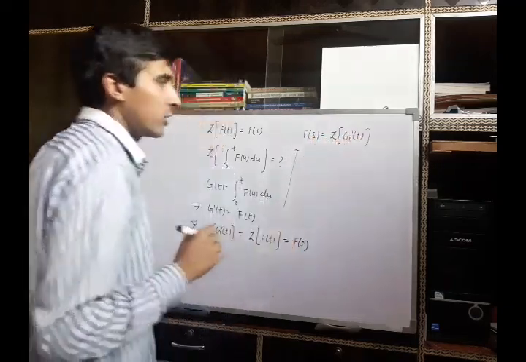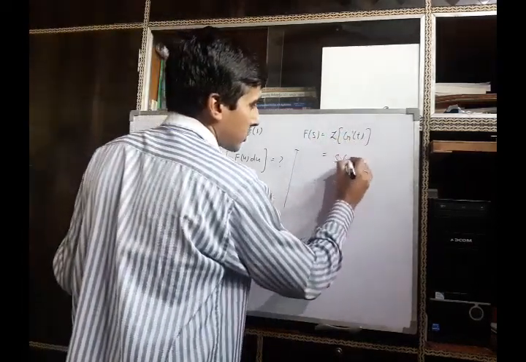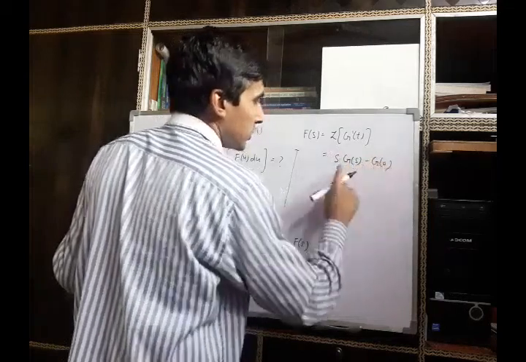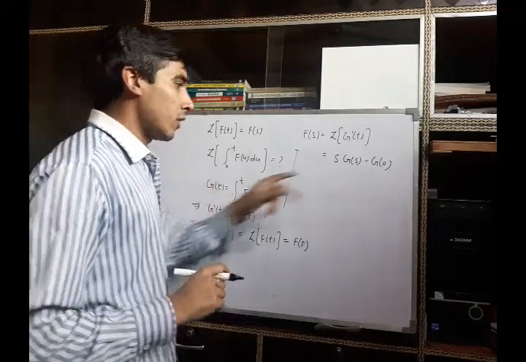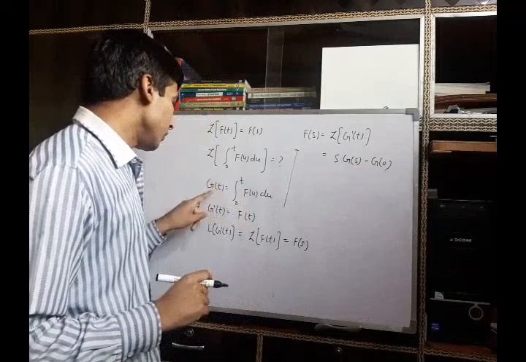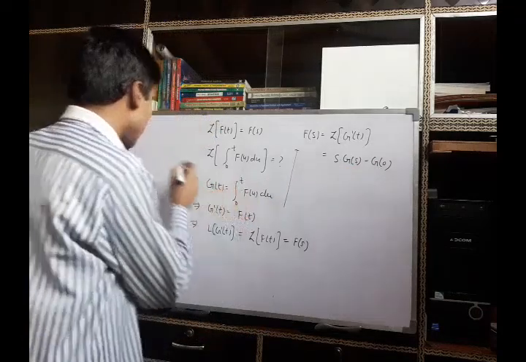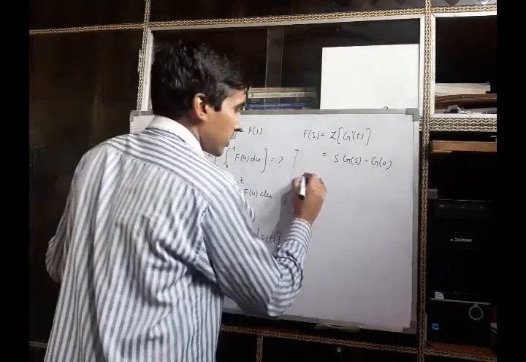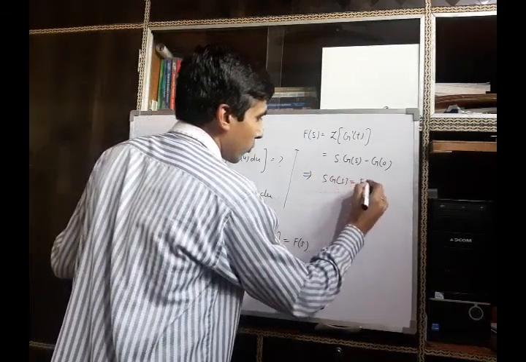Now applying the derivative formula for the Laplace transform, it can be written as s times G(s) minus g of 0. G(s) is the Laplace transform of the given function g(t), and we have to find the value of this function at t equal to 0. When we take t equal to 0, the upper limit will also be 0, so this will give g0 as 0. So from this expression we can say that sG(s) is F(s).